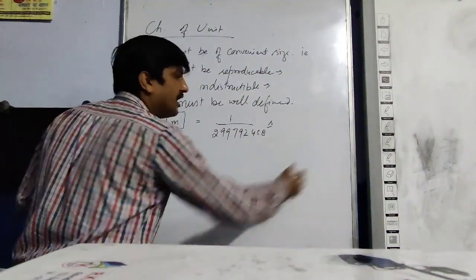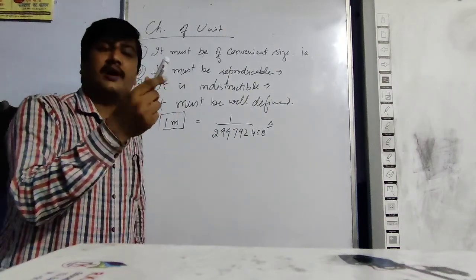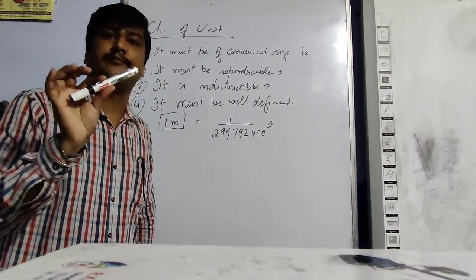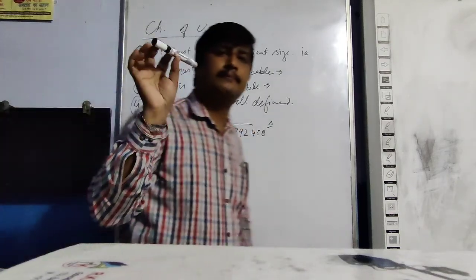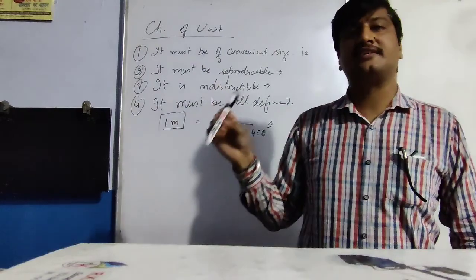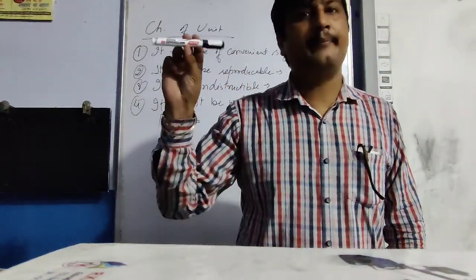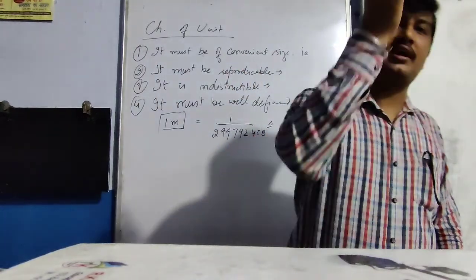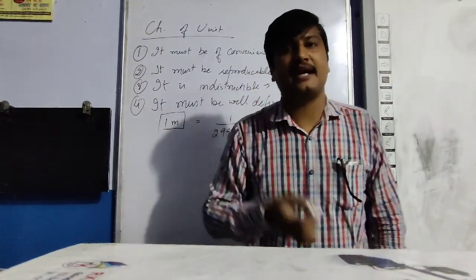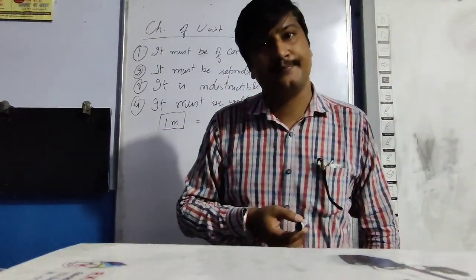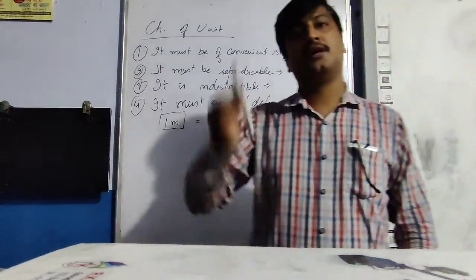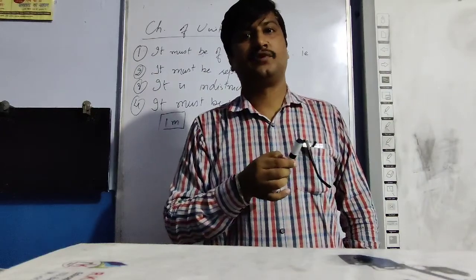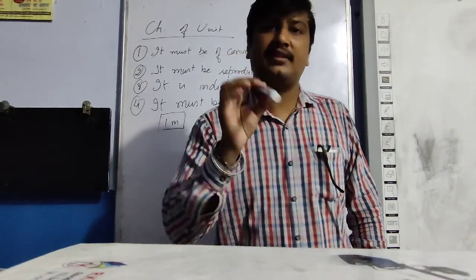Like, I have measured this board with the length of the marker. This marker length is not the standard unit. If I say that the board length is 5.5 length of the marker, and the marker in my hand and the marker in someone else's hand, it is not compulsory that they are the same size. And when he tries to measure the length of this board with the marker in his hand, what will he observe? That I am giving the wrong information.